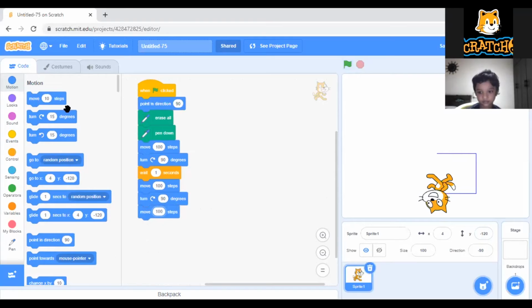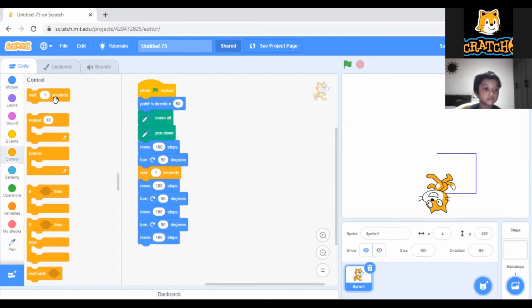So to complete the square, how can I complete it? Again turn 90 degrees. So four, because a square means four sides are there, then I can make it four. Now see here, I will use wait blocks also. So the same code I write four times.